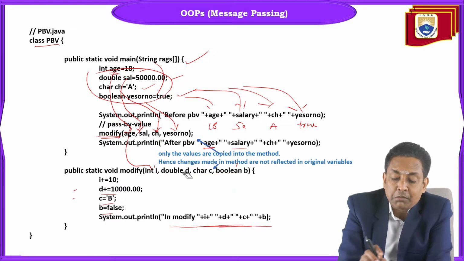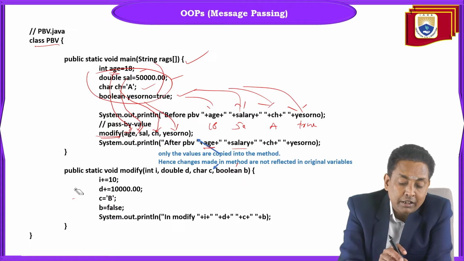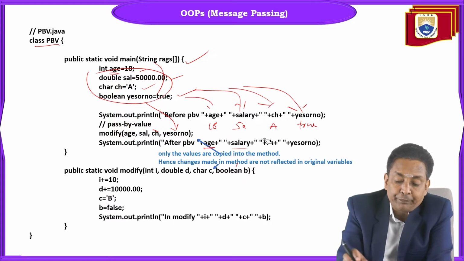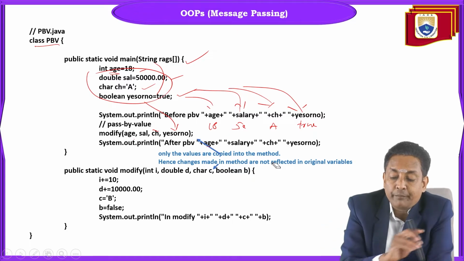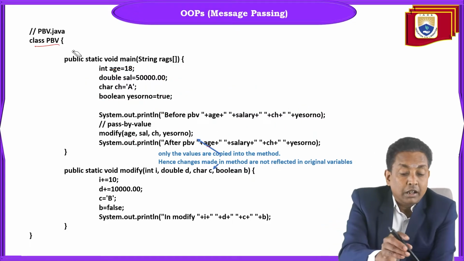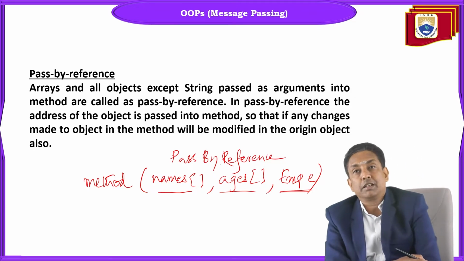If you pass a primitive member as a parameter in any method, that should be treated as pass by value. Only the values are copied into the method, hence changes made in the method are not reflected in the original variables.